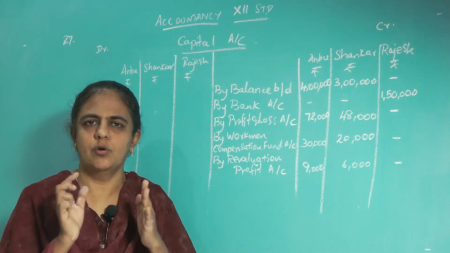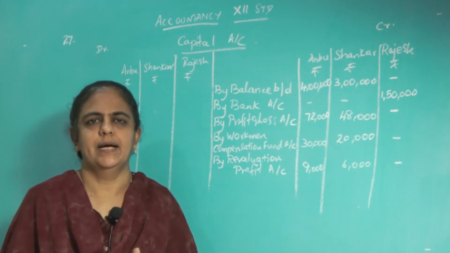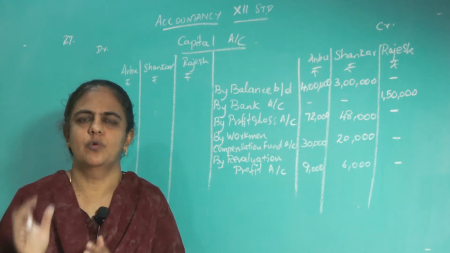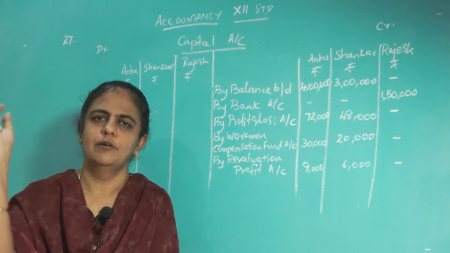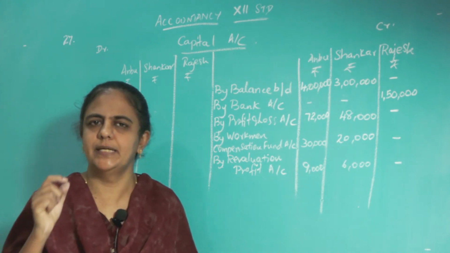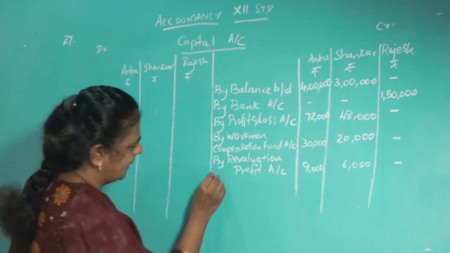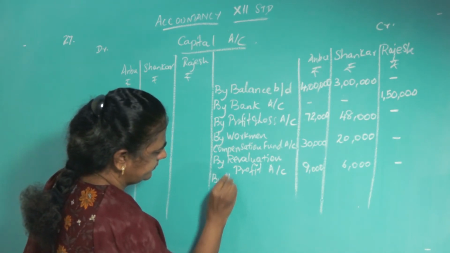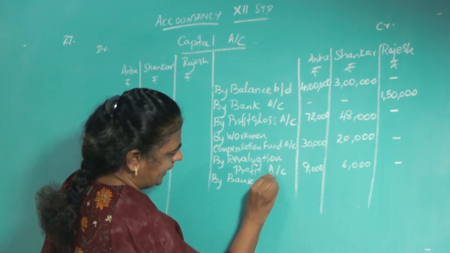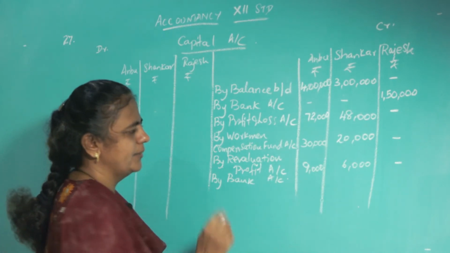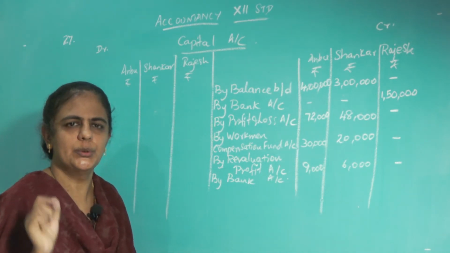Total goodwill is 75,000. Rajesh's share is 1/5, so his share of goodwill is 15,000. For this 15,000 he is bringing cash, so money is coming inside. So what do you have to write? By bank. And that 15,000 should be divided in the ratio of 3:2.